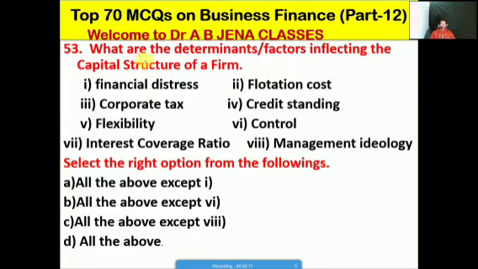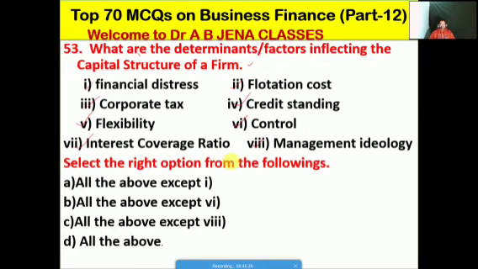So next one हम देखेंगे, what are the determinants or factors influencing or affecting the capital structure of the firm. First, it's the financial distress, second it's the flotation cost, third one it's the corporate tax, fourth one is the credit standing, fifth one it's the flexibility, sixth one it's the control, seventh one it's the interest coverage ratio, eighth one is the management ideology.